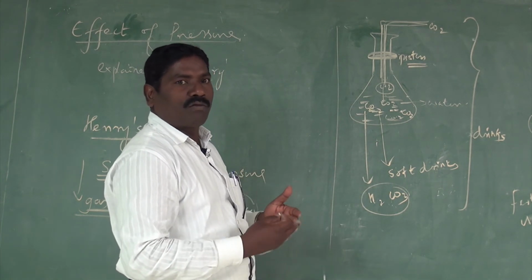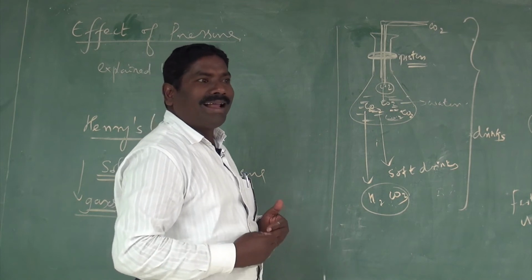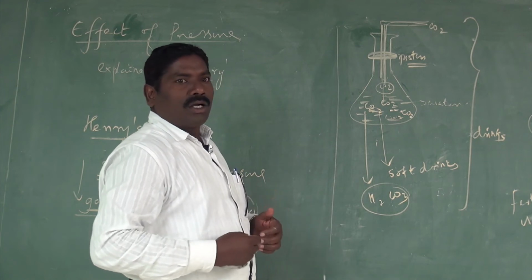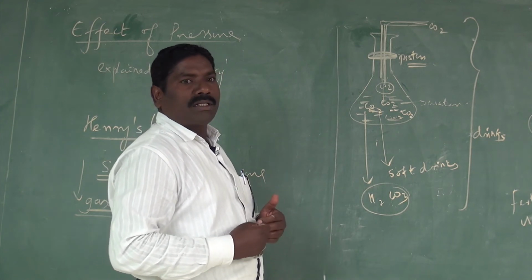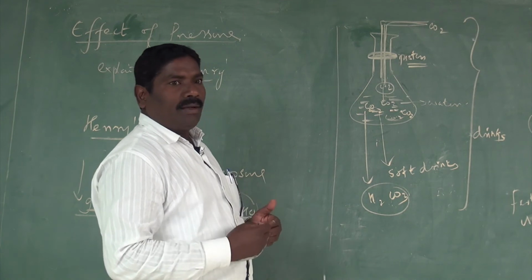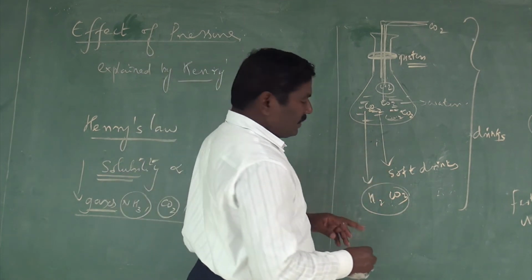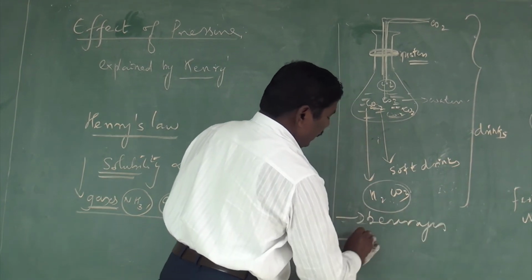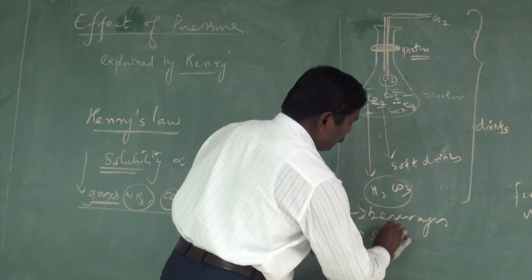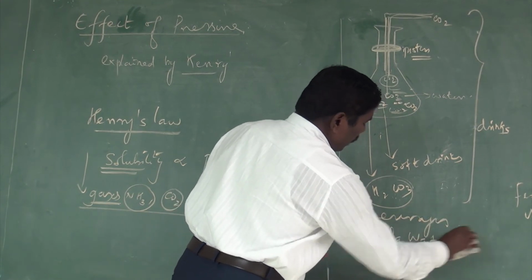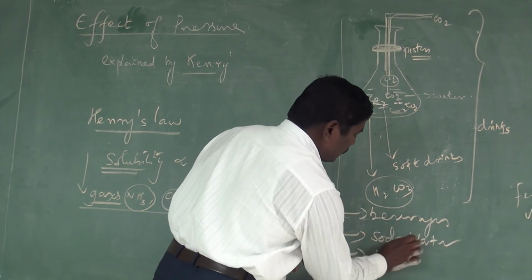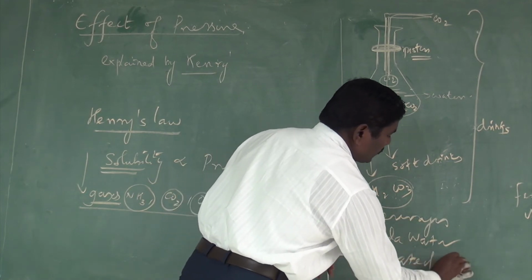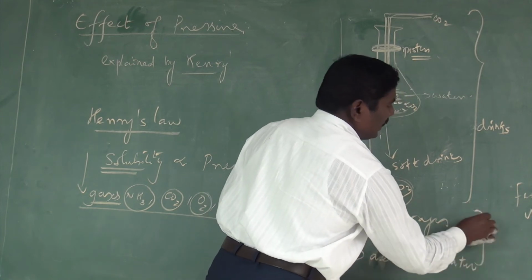When we take mutton and chicken and feel uncomfortable, and feel there is a problem in our intestine, at that time we can take soft drinks like beverages, soda water, or aerated waters.